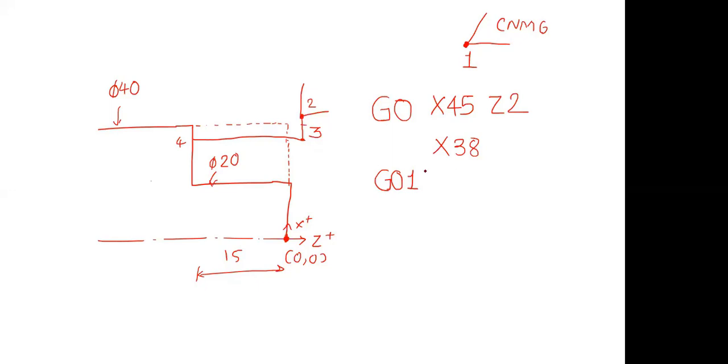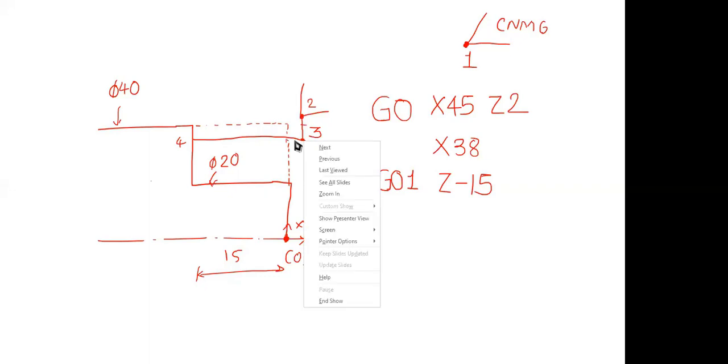So we will be lowering the feed rate, and since it is a rough cut, I will be putting a little bit higher amount of feed rate. So G01. Now, what would be the coordinate of point number 4? Can I say that it would be only in Z, which is Z minus 15. From here to here, at this location Z is 2. At this location, Z is 0. And at this location, Z is minus 15.